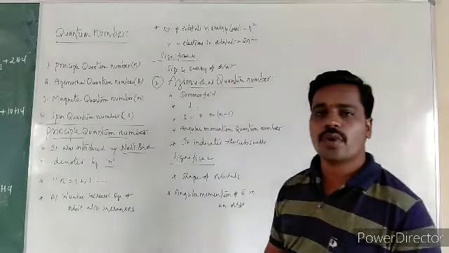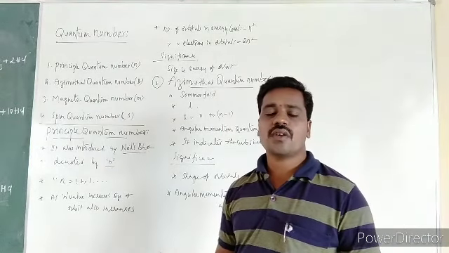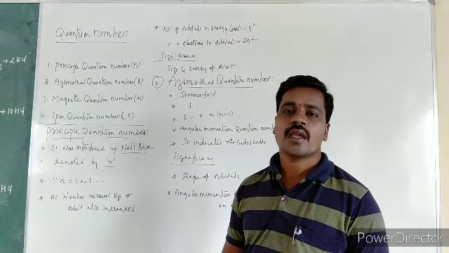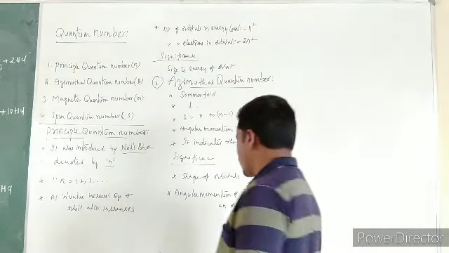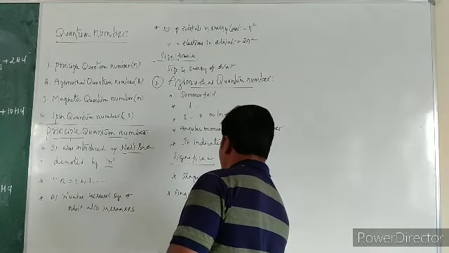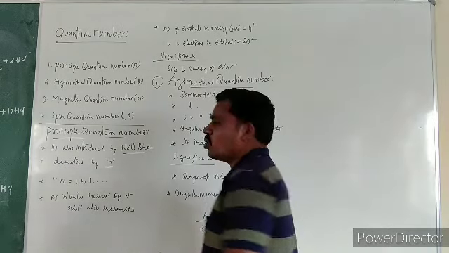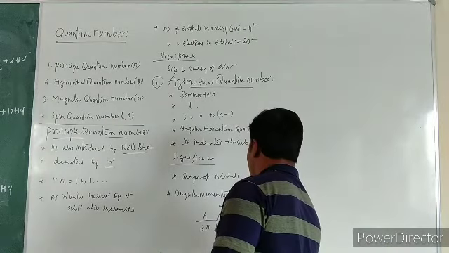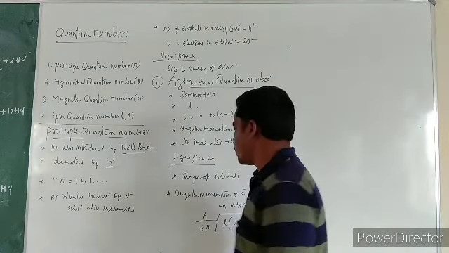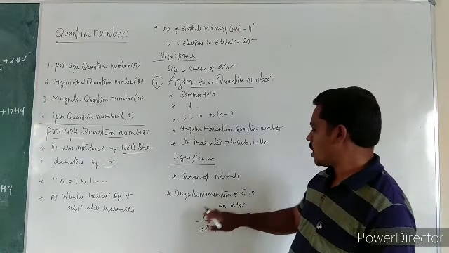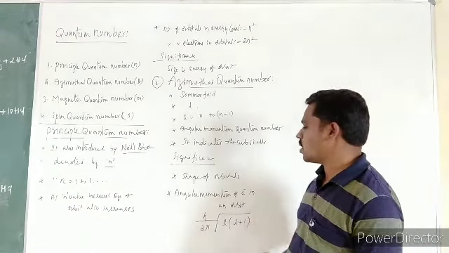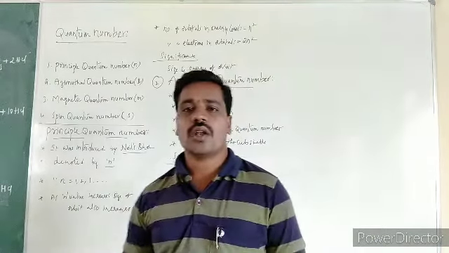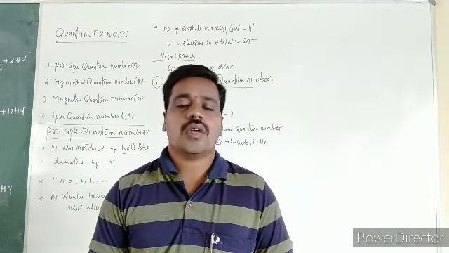These are the two important significances. The formula used to calculate the angular momentum of an electron in an orbit is h by 2 pi into root L into L plus 1. So this is all about the azimuthal quantum number.